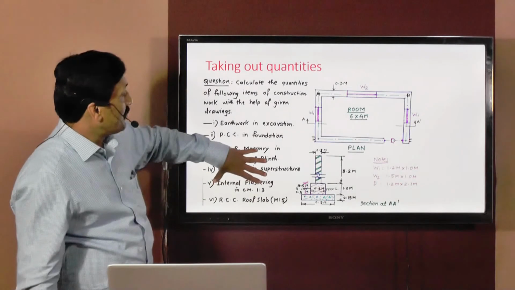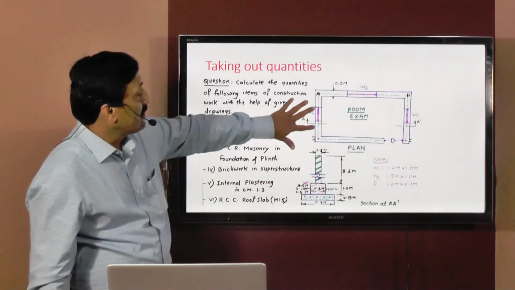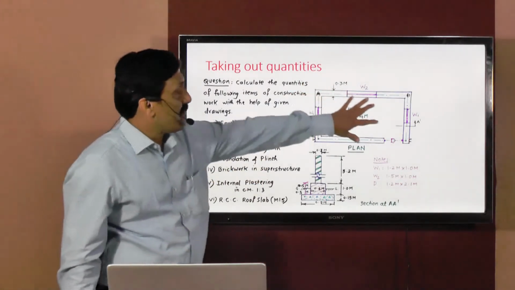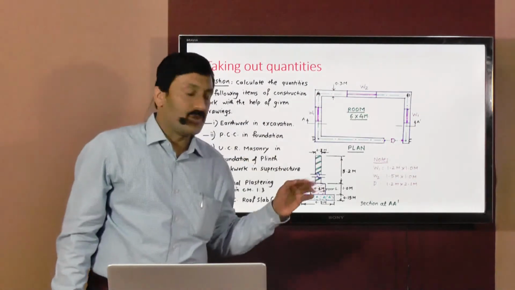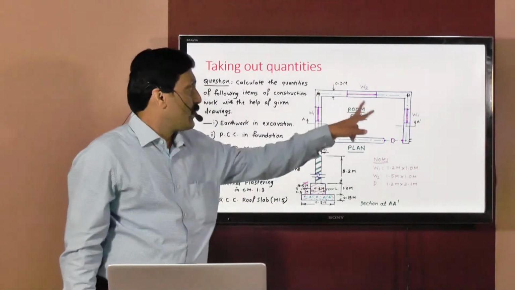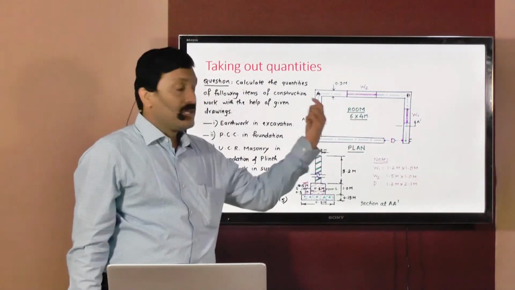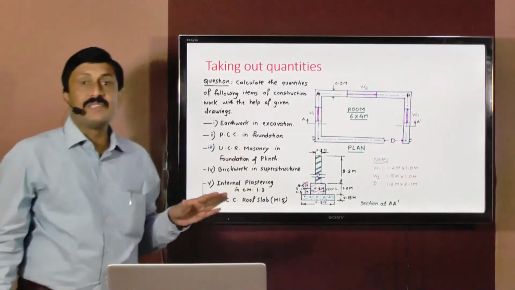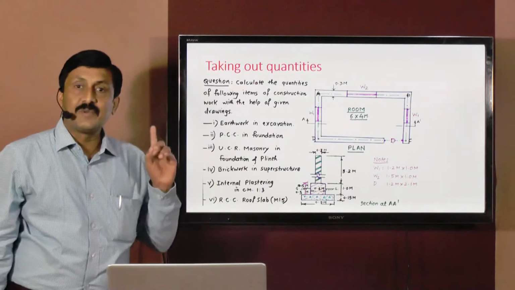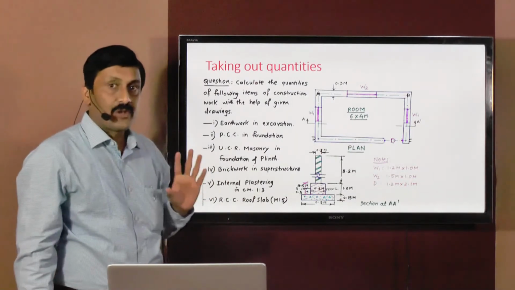So for internal plastering, when you calculate, make sure that plastering will not be there in these openings. Even in brickwork, we need to consider these openings because there is no brickwork in the opening which will be constructed. So that much quantity we have to consider, that will be treated as deductions, especially in brickwork and plastering. We have to remember that.